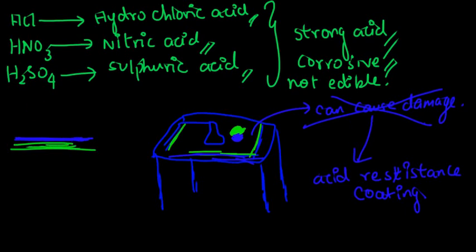Let's imagine the wood is green, and this dark blue is the resistant coating. Whenever acid pours, let's say this light blue is the acid, it cannot come in contact with the wood because of this dark bluish layer, which protects the wood.